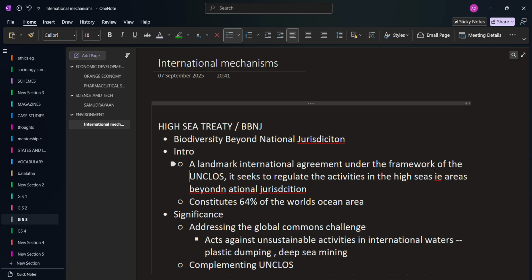That's why we have to learn this High Seas Treaty. More importantly, deep ocean missions have been on trend, and India is also preparing for the deep ocean mission, Samudrayaan, and the vehicle we are preparing is the Matsya 6000. It's a prelims question, and we will cover it in more detail in the science and tech part. So now let's jump on to our topic, the High Seas Treaty or the BBNJ.